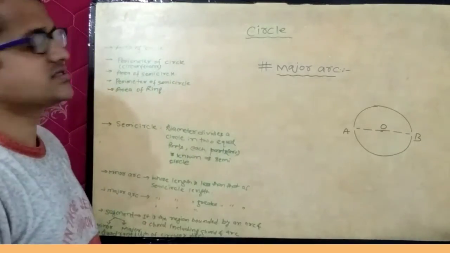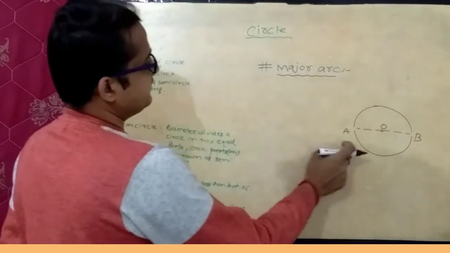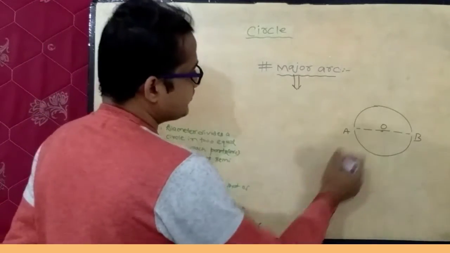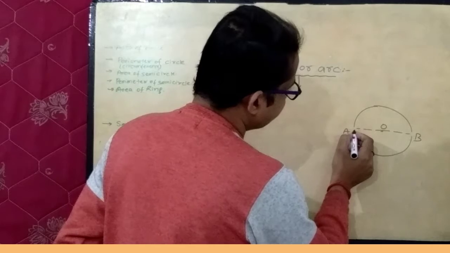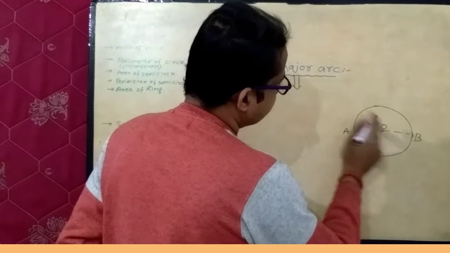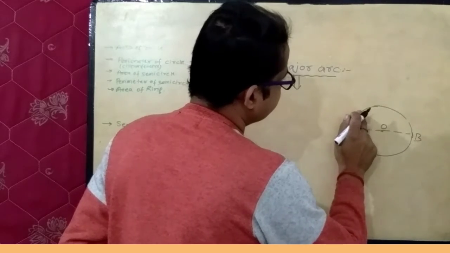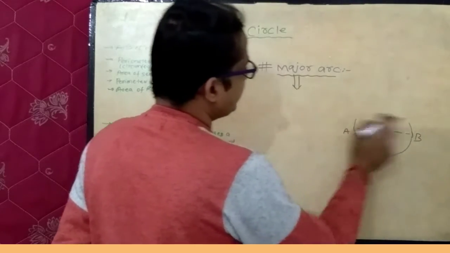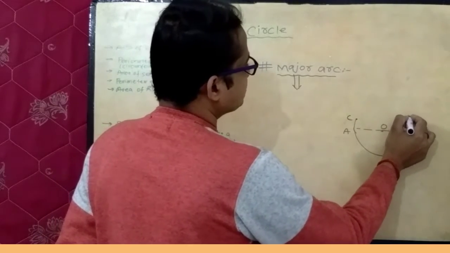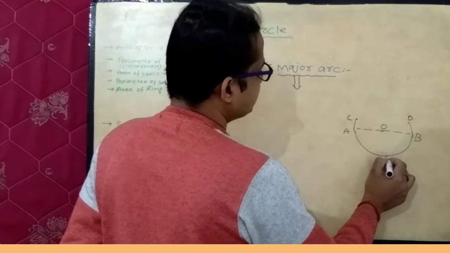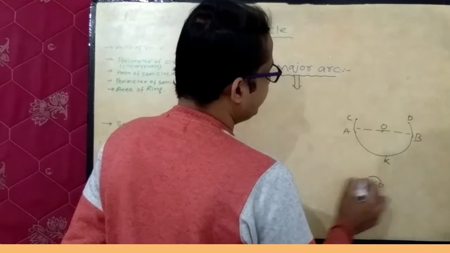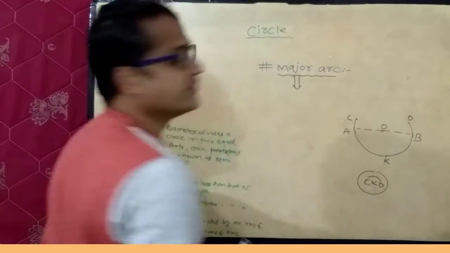If the length of an arc is greater than a semicircle, then it is known as a major arc. Suppose we consider an arc whose length is greater than a semicircle. It means if we consider this part of the circle, suppose this point is C, this point is D and this point is K. So C, K, D, this arc is a major arc.